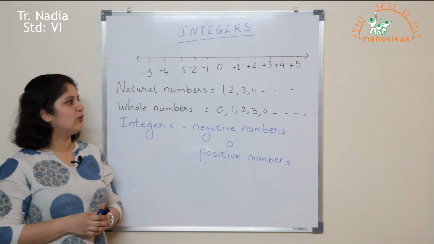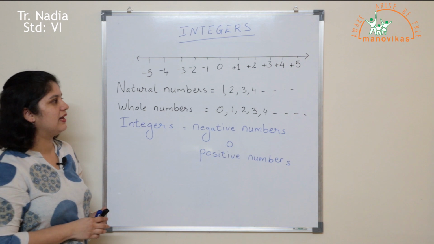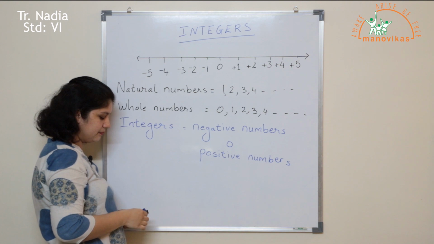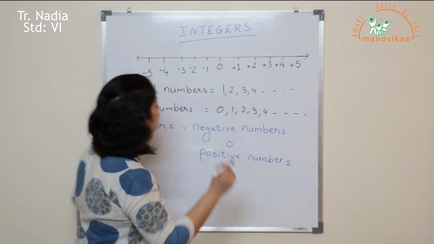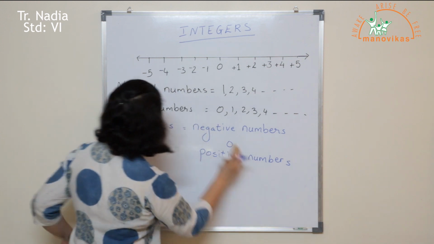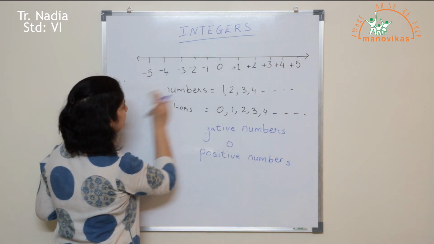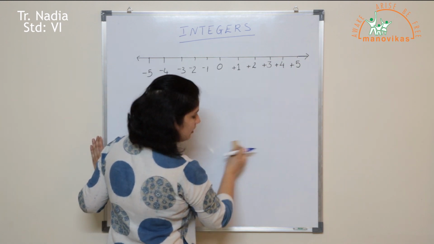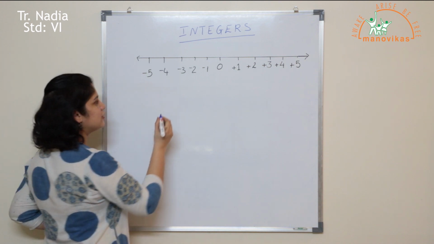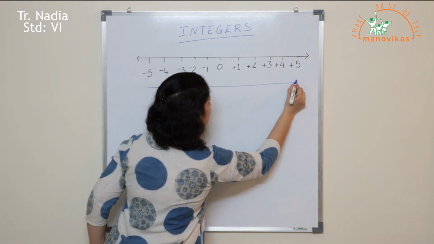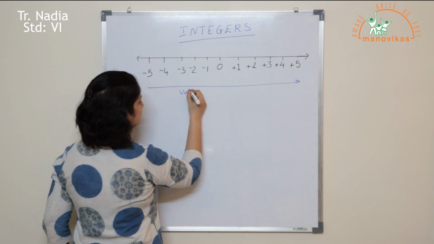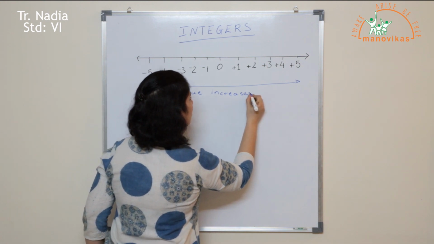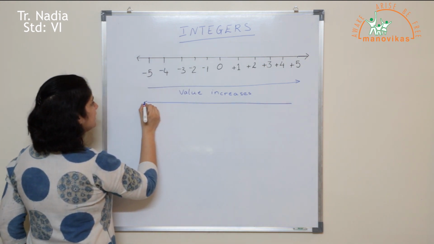Now let us go back to our number line. Now you can see in the number line that for every positive number there is a corresponding negative number. Now in the number line, as you move towards your right, the value increases. And if you move towards your left, the value will keep decreasing.